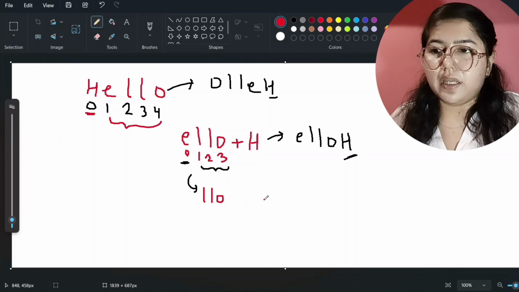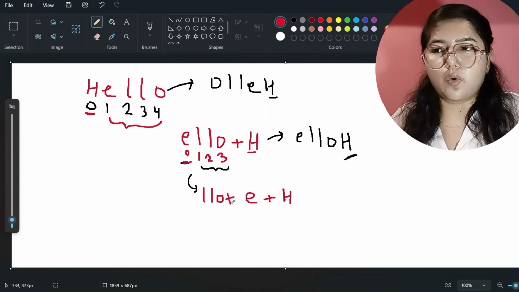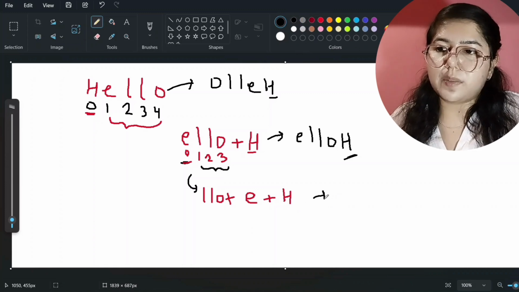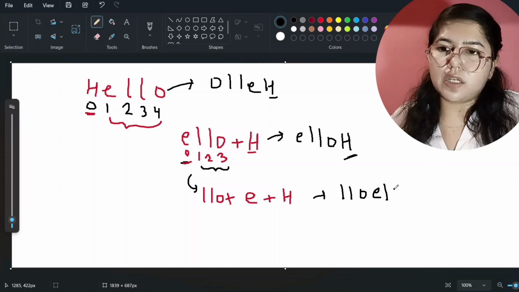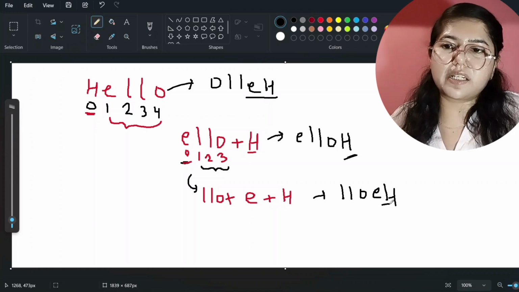And here H was already there, okay. So now you can add E also here. What you were ignoring here, you can add E here, okay. And now again plus, okay. So now what answer will come at this step? The answer will be LLO, then E and then H. See here, H and E are showing at the correct place, okay.